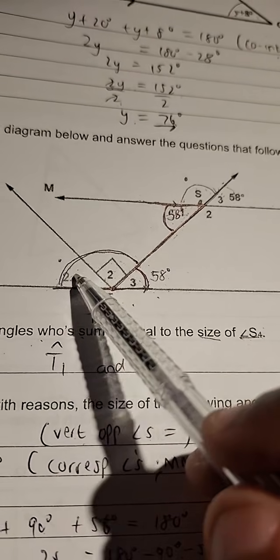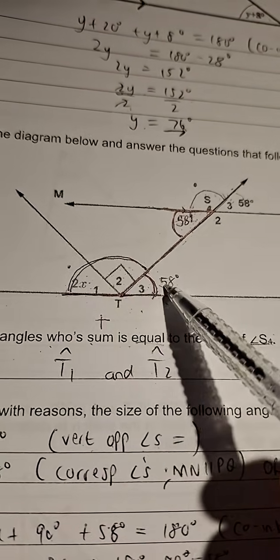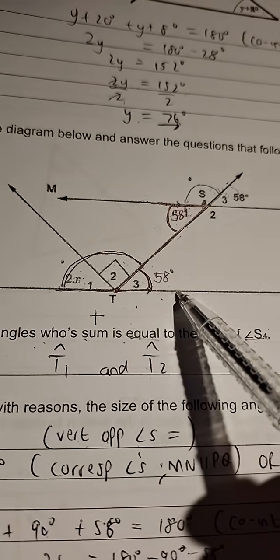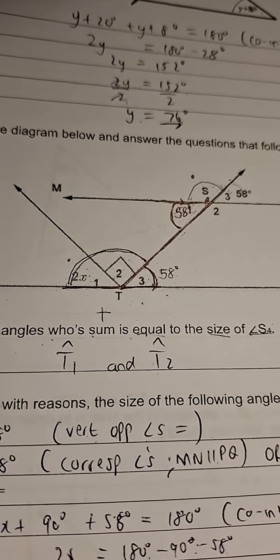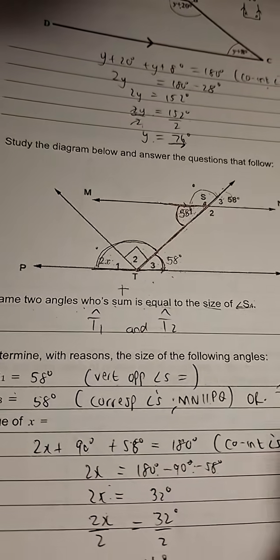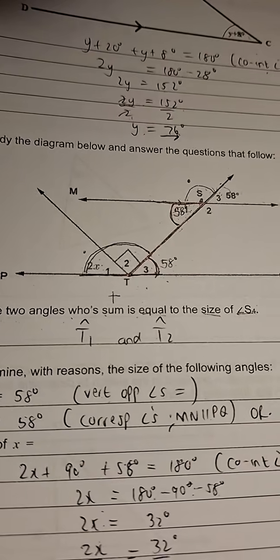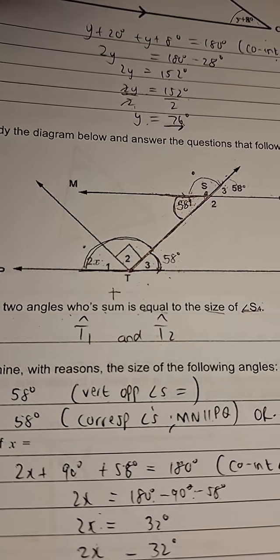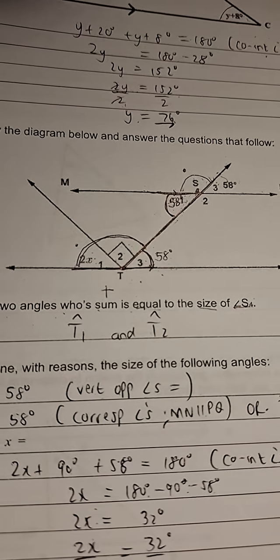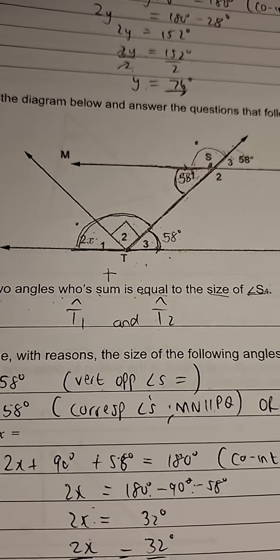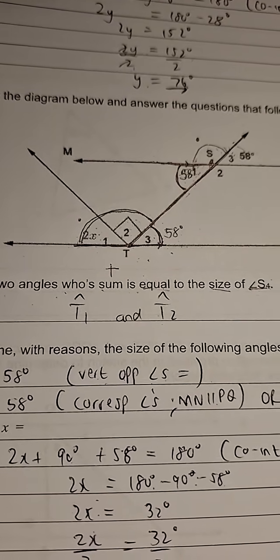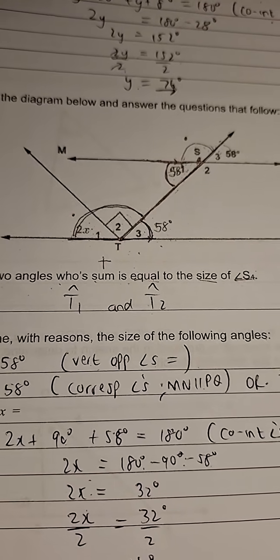If you had decided to use 2x plus 90 plus 58 angles on a straight line, you would have also been 100% correct. So it doesn't matter. I'm just doing this to show you that geometry has a level of flexibility, because as long as you know the reason you are using, you can always get the correct answer.